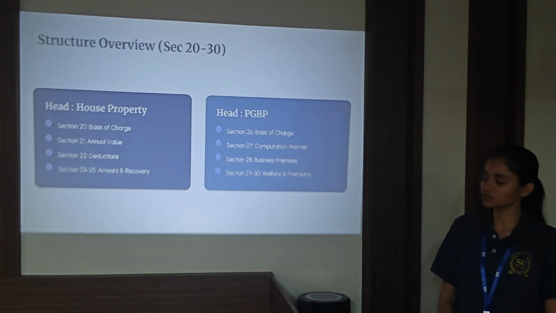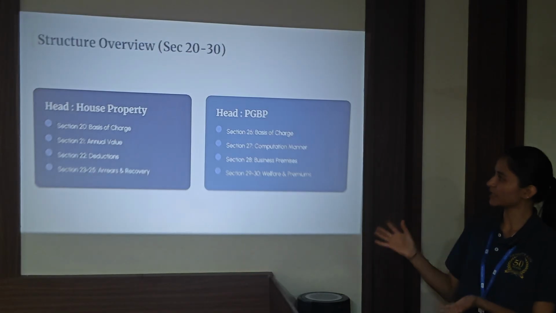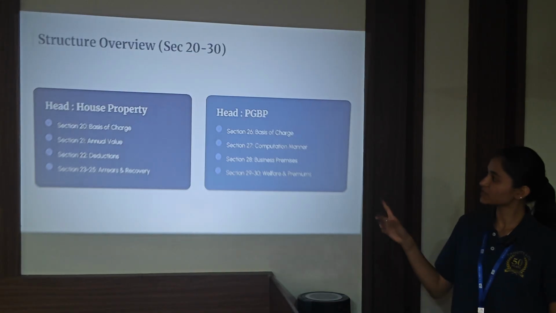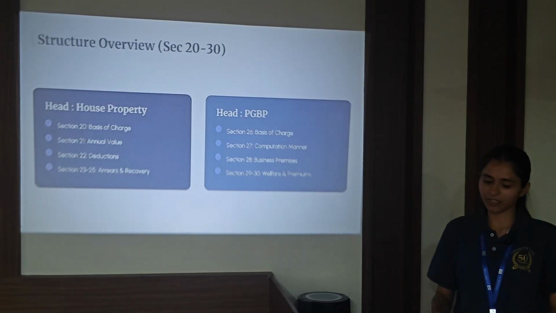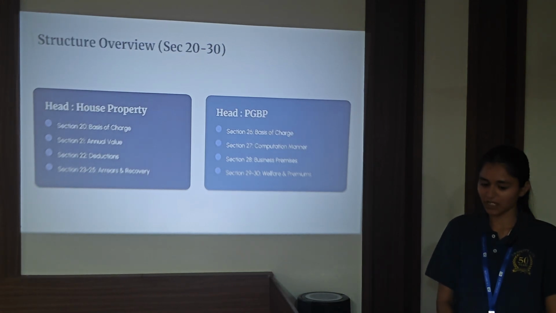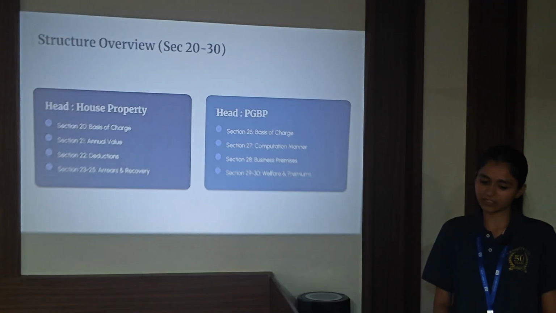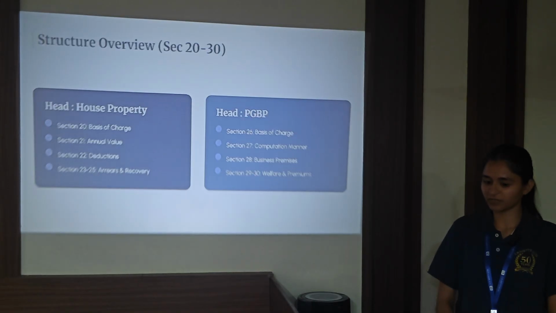Now moving on from section 20 to section 30. It has been divided into two parts. First part is covering house property income and the next is the PGBP income. So starting from section 20, that is the basis of charge of house property income. Section 21: here we determine the term annual value. Section 22 is of deductions, what are the deductions that are available in the house property head. Section 23 to 25 is of arrears and recovery. Any rental income which we have received in arrears or any unrealized rent, how that will be taxed.